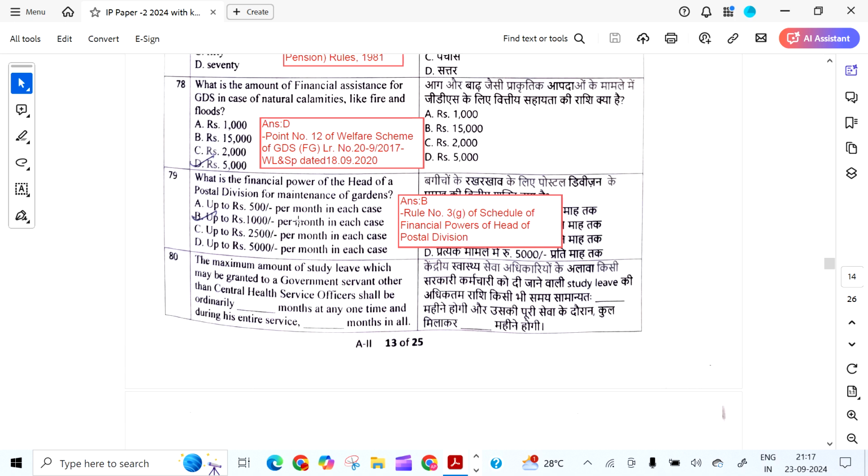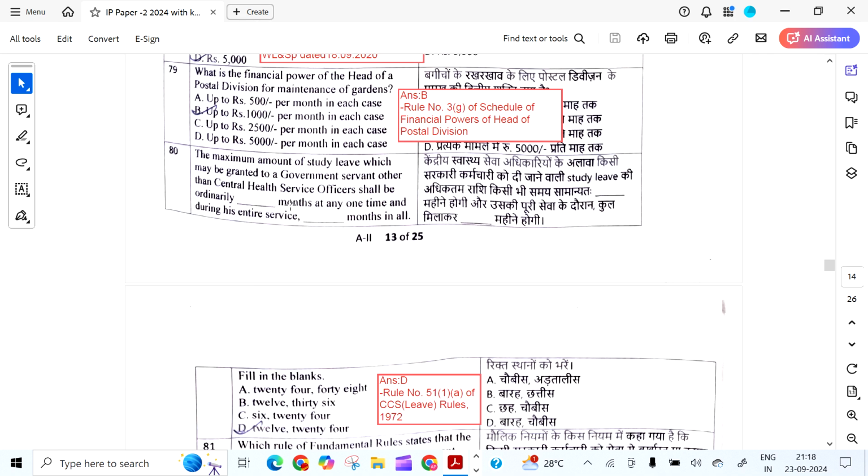What is the amount of financial assistance for GDS in case of natural calamities like fire and floods? The answer is 5,000 as per the OM. What is the financial power of the head of the postal division for maintenance of gardens? It is 1,000 rupees per month in each case as per Rule 3G of Schedule of Financial Powers of Divisional Head.